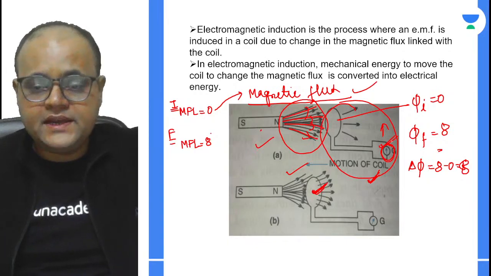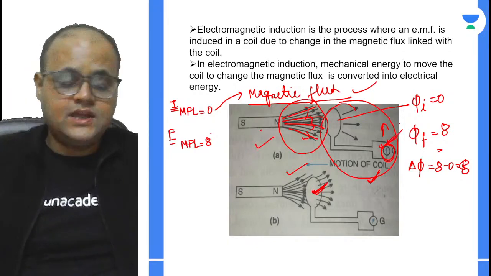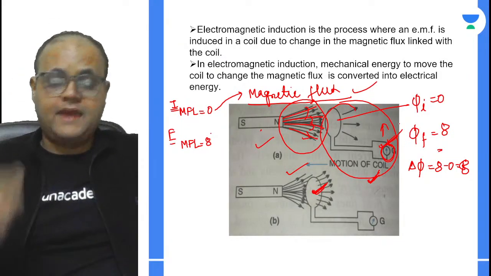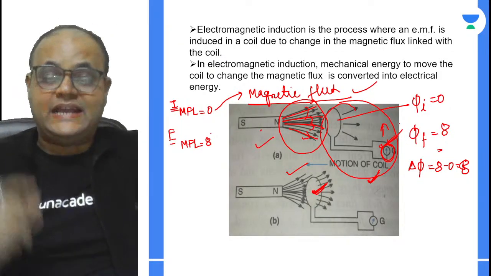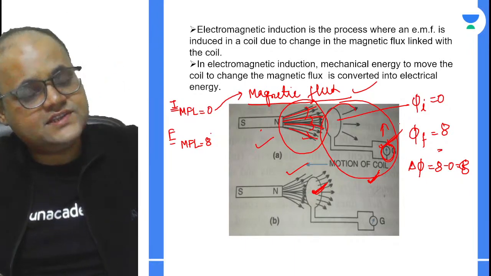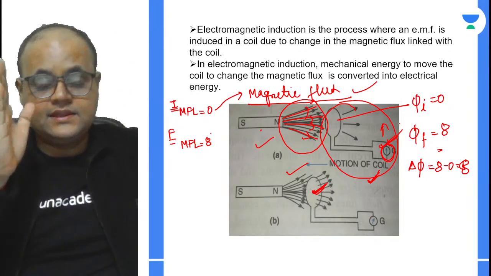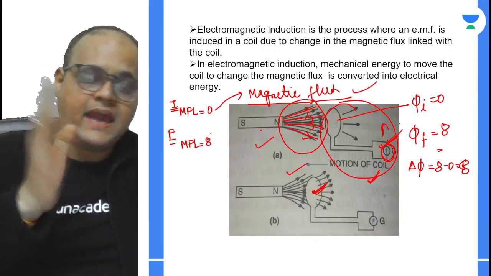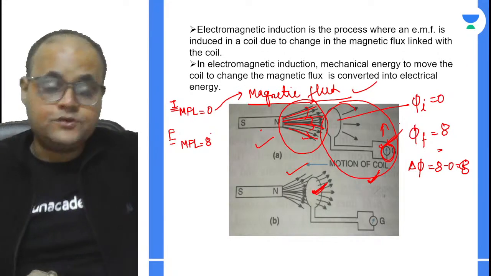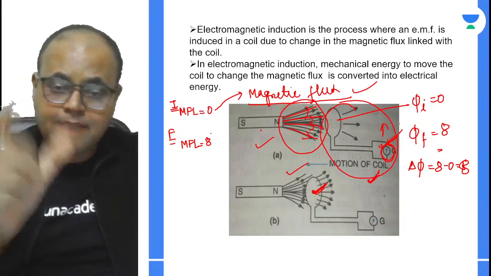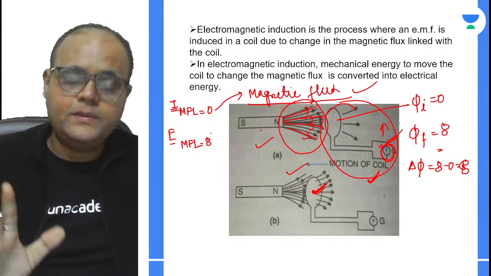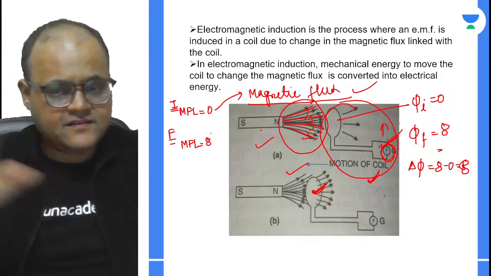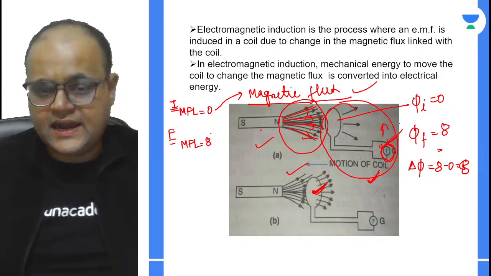If a galvanometer is showing a deflection, that means 110% there is some current, because a galvanometer is basically used to detect the current. We have discussed this in previous sessions as well, the basic difference between a galvanometer and an ammeter. An ammeter gives you the magnitude of the current. It helps you understand the amount of current. But a galvanometer will only detect the presence of current. Yes, so far so good. I hope you're getting my point.